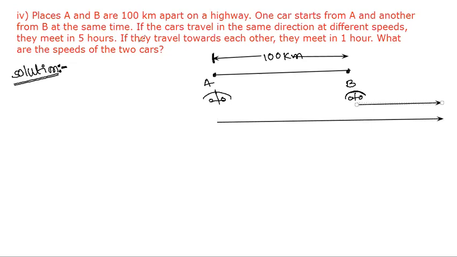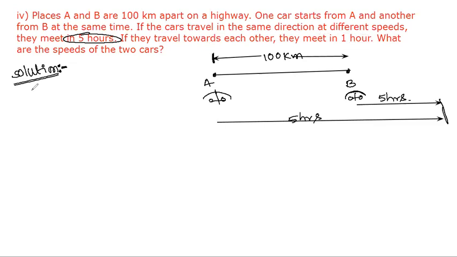If both cars are traveling in the same direction with different speeds, they meet after how many hours? They meet here at this point after 5 hours. Car A traveled 5 hours, and car B also traveled 5 hours. If they travel towards each other, they meet in 1 hour. This is the second case. First we'll do the first case.